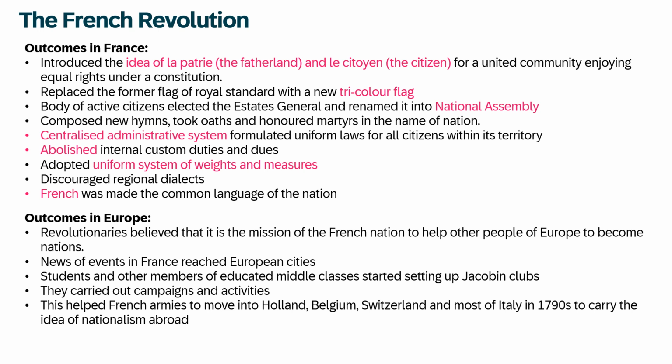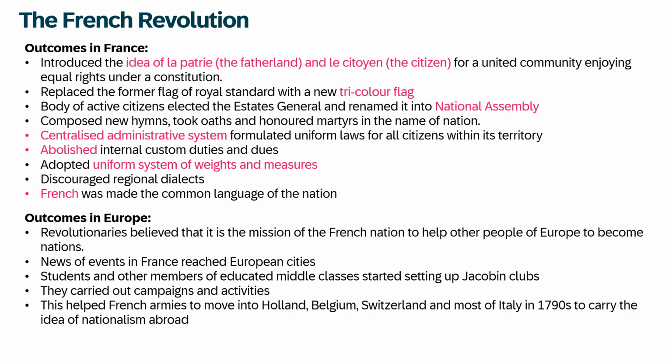the continent. Students and educated middle class members in various European cities began forming Jacobin clubs inspired by the revolutionary ideas from France. These clubs organized campaigns and activities to promote revolutionary and nationalist ideas, often playing a crucial role in mobilizing the local population. The establishment of these clubs and campaigns helped to strengthen French military efforts, enabling their armies to spread into Holland, Belgium, Switzerland, and most of Italy in the 1790s.